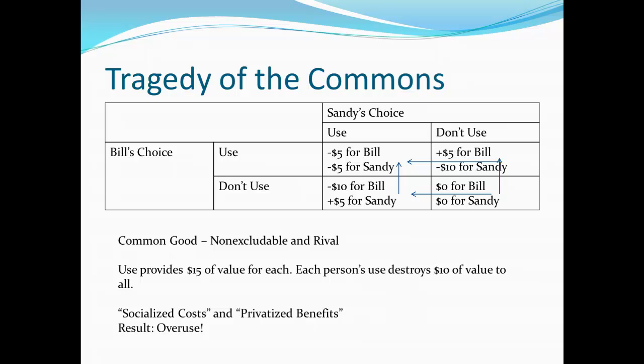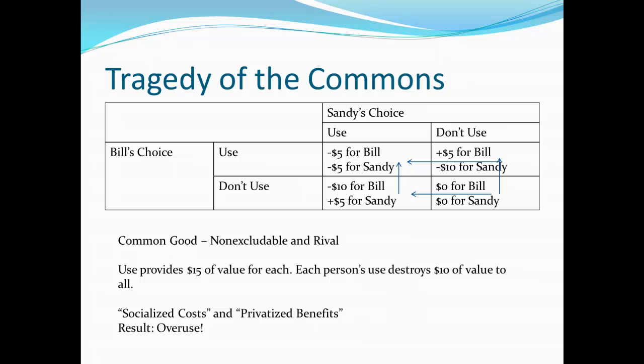Find some way to exclude. We see that with things like, say, roadways. Now, technically, it is somewhat difficult to prevent people from using a roadway. So you might say, well, it's non-excludable. Yet at the same time, we have very few people that don't bother to register their cars. Instead, the government has found a way to make it excludable. If you're going to drive on it, you have to have a driver's license, and you also have to register your vehicle that's going to be on the roadway. If we catch you not having either of these two things, then you're in serious trouble. That's just a form of making something that might naturally seem non-excludable excludable in some way. And then that can solve the tragedy of the commons.